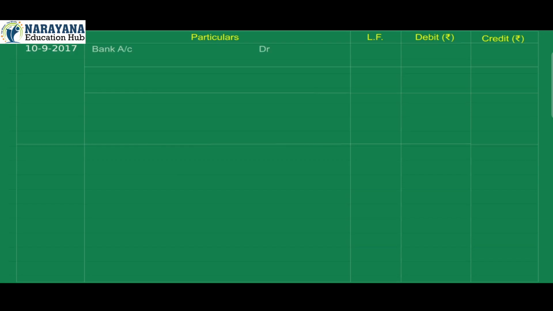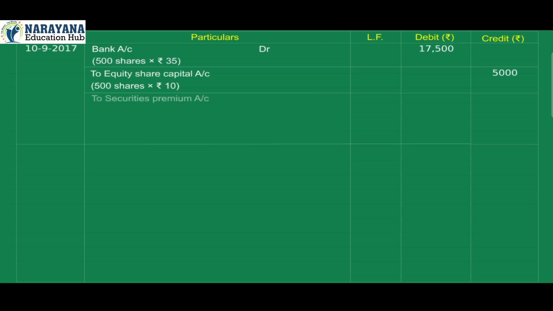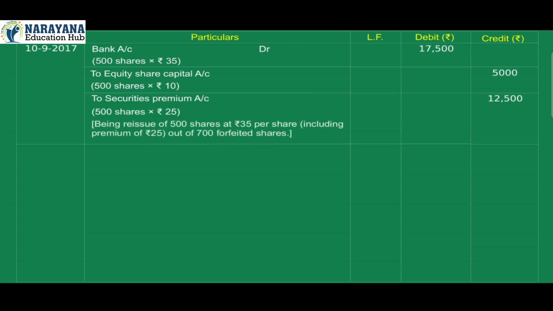10 September 2017. Bank account debit 17,500 (500 shares × Rs 35). To equity share capital account credit 5,000 (500 shares × Rs 10). To securities premium account credit 12,500 (500 shares × Rs 25). Being reissue of 500 shares at Rs 35 per share, including premium of Rs 25, out of 700 forfeited shares.